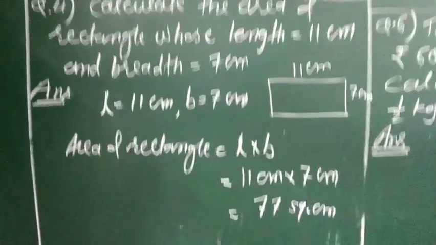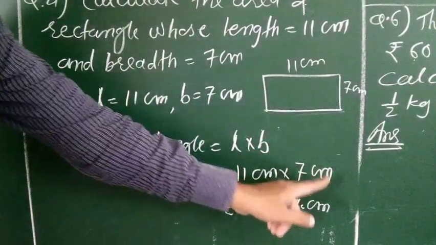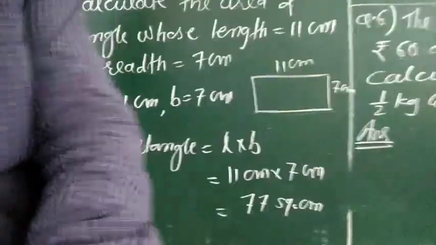77 square centimeter. Okay. So see, area of rectangle is L into B, it is 11 centimeter into 7 centimeter, it is 77 square centimeter. Now next,